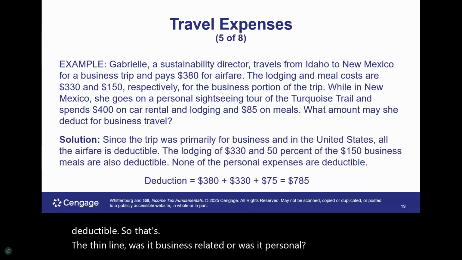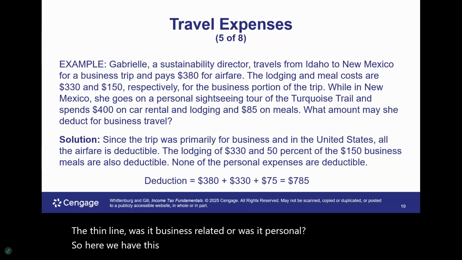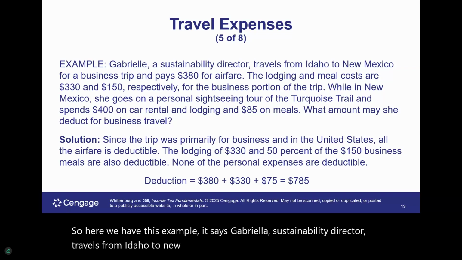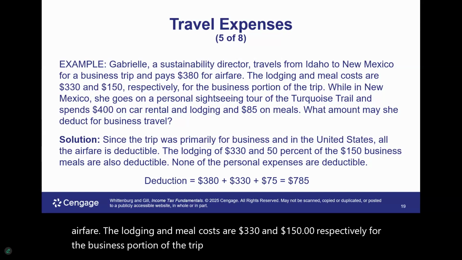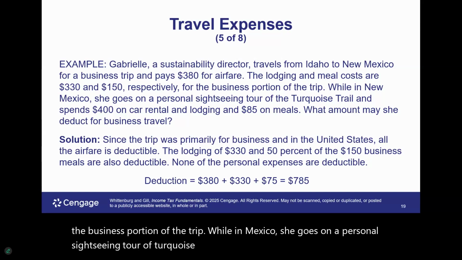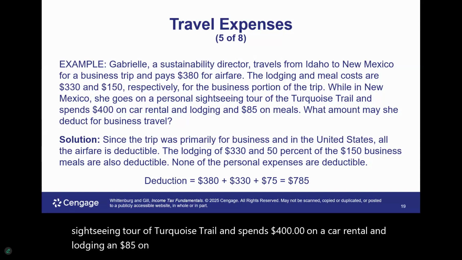So here we have this example. It says Gabrielle, a sustainability director, travels from Idaho to New Mexico for a business trip and pays $380 for airfare. The lodging and meal costs are $330 and $150 respectively, for the business portion of the trip. While in New Mexico, she goes on a personal sightseeing tour of Turquoise Trail and spends $400 on a car rental and lodging and $85 on meals. What amount may she deduct for business travel?